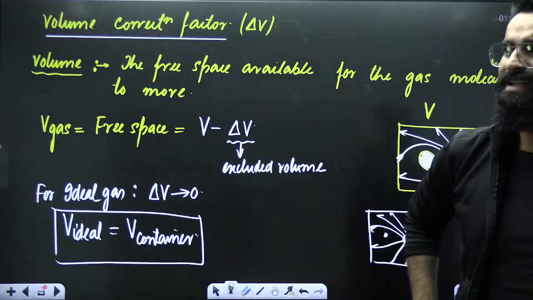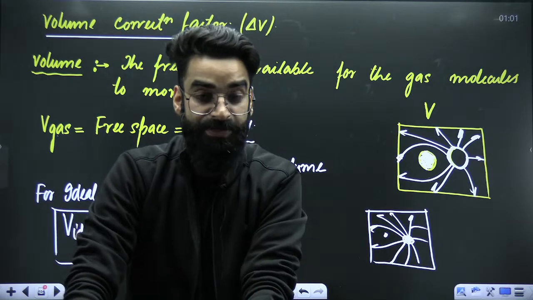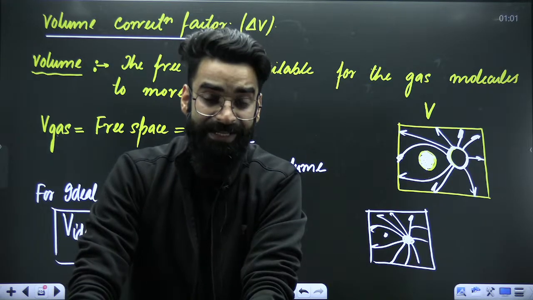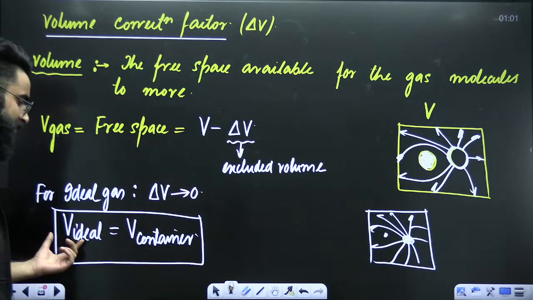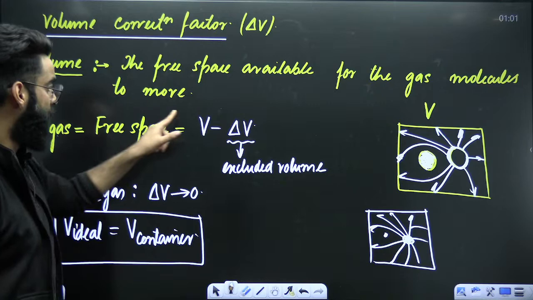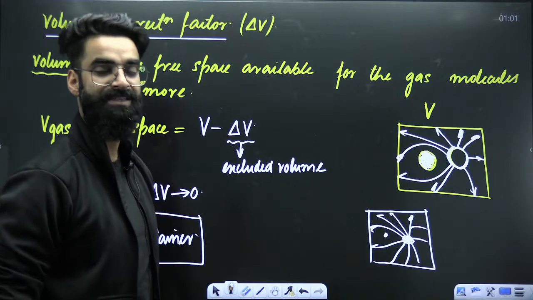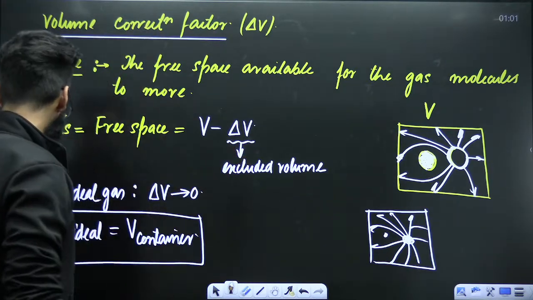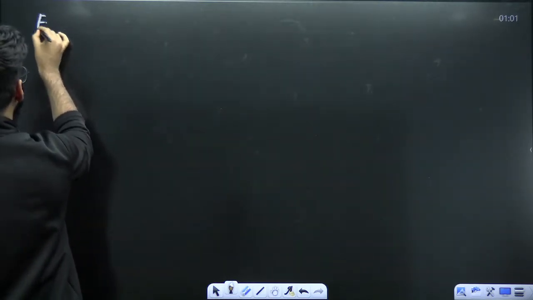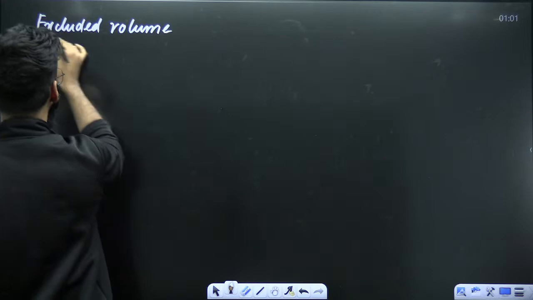Whatever you have studied till now, we used to say a gas occupies the volume of the container in which it is kept. That's not always true. That's only true for the ideal gas. For the ideal gas, the volume of the gas is equal to the volume of the container, not for the real gas. For the real gas, the volume of the gas is equal to the volume of the container minus delta V, some term which you have to subtract. Now this delta V is what you call the excluded volume. The point is, how do we get the value of delta V? Let's see what this excluded volume's value exactly is.